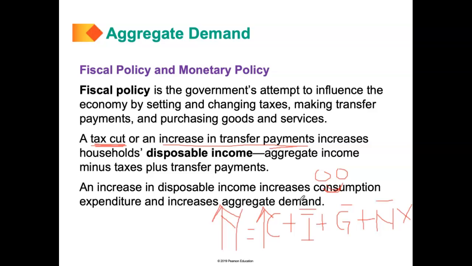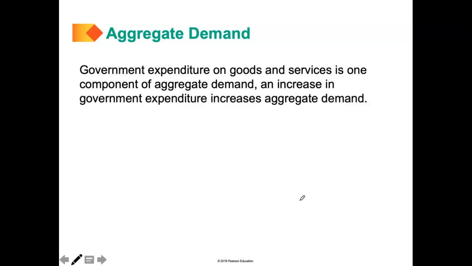Now the government can also spend more on goods and services to influence aggregate demand. And remember, aggregate demand once again is equal to C plus I plus G plus NX.